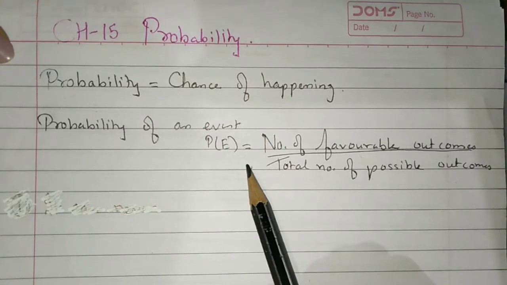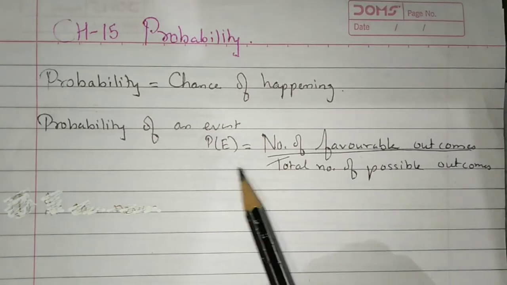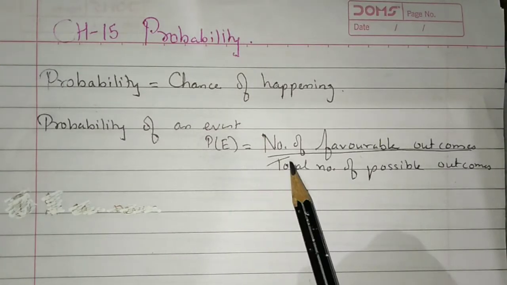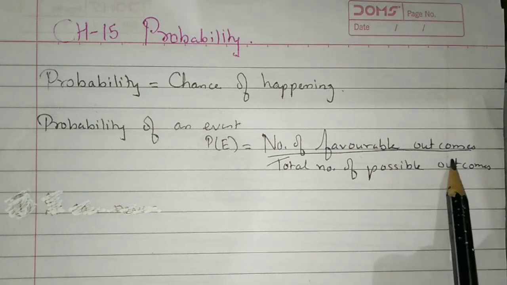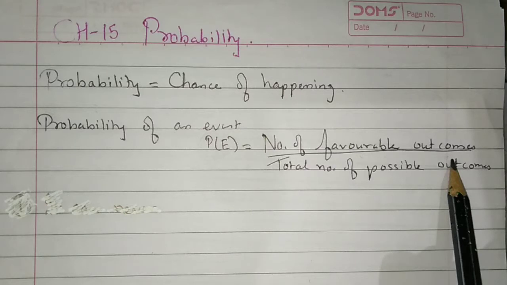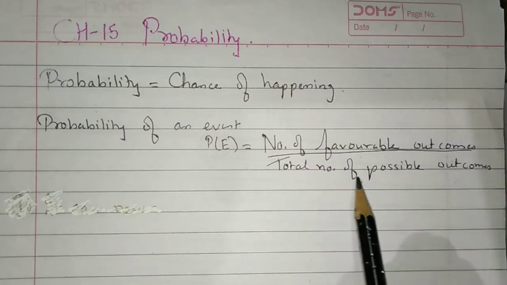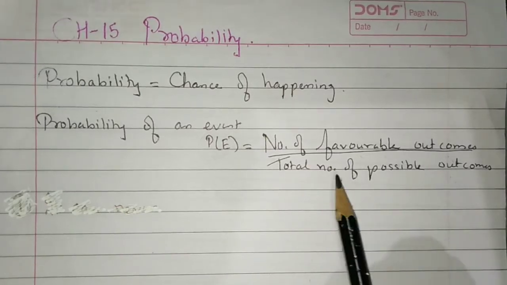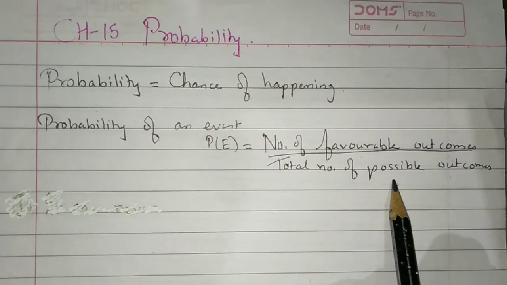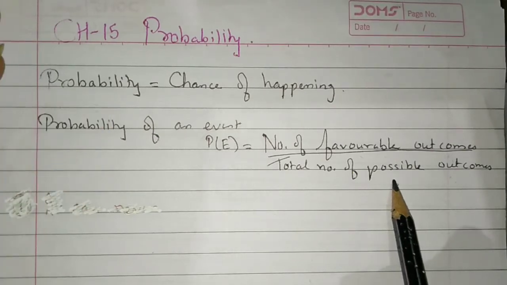Now this is the formula of probability: number of favorable outcomes, that may be yes or maybe not, that is the favorable outcome, over the total number of possible outcomes, that may or may not be, meaning 2 possible, so that is 1 by 2.